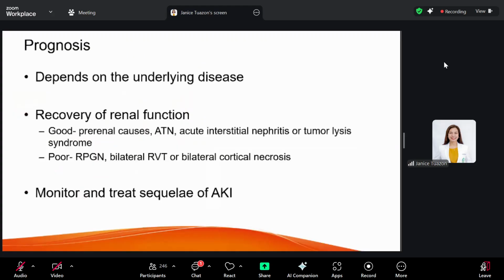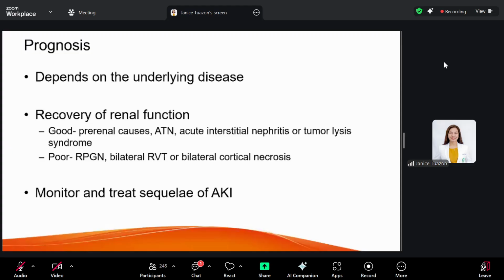Okay. So the mortality rate and prognosis are variable, and depend on the nature of the underlying disease. So there is a good chance for recovery for patients with pre-renal causes.